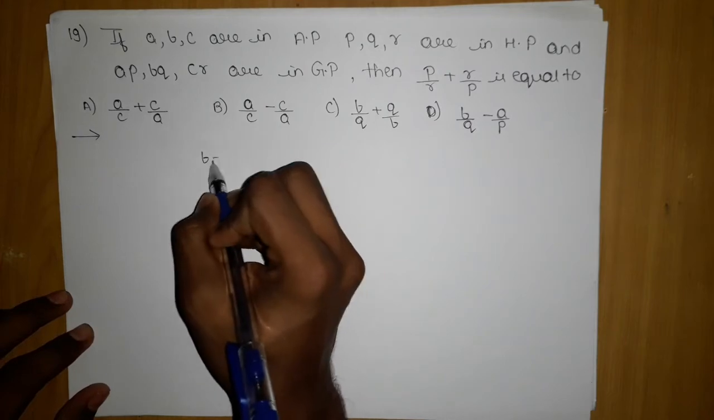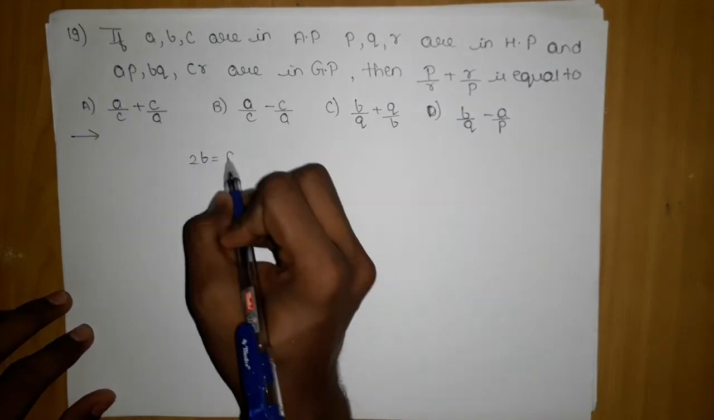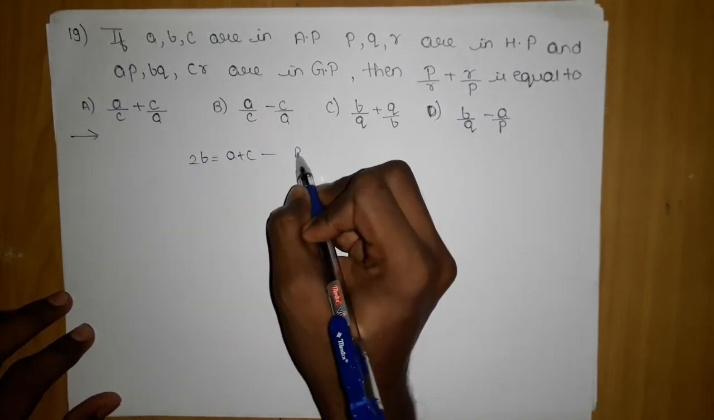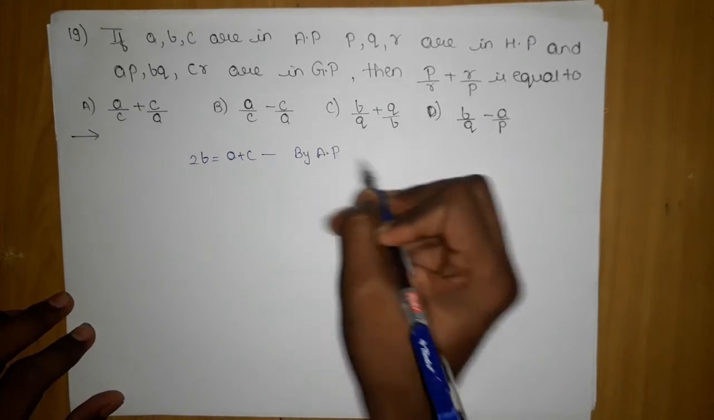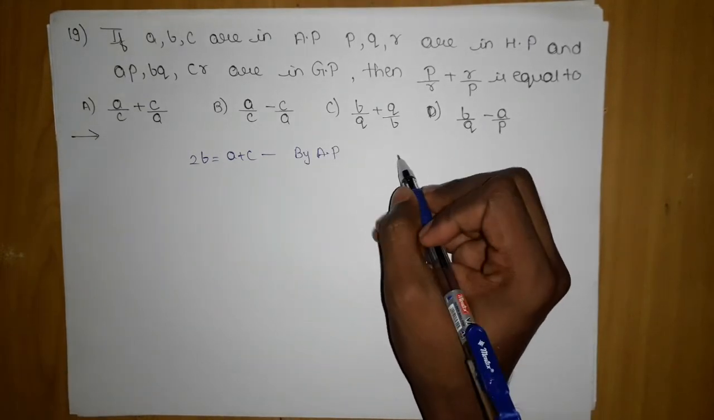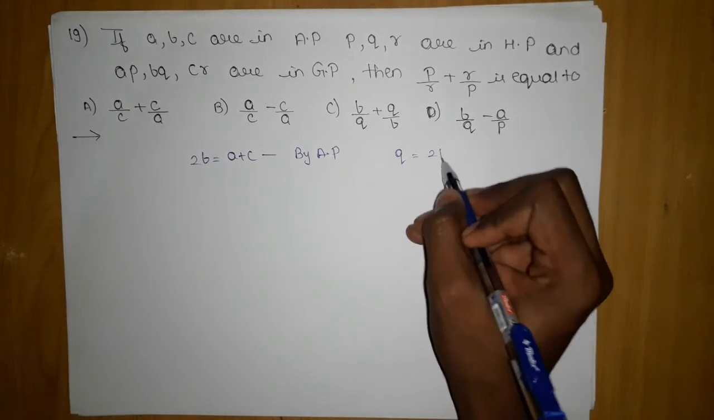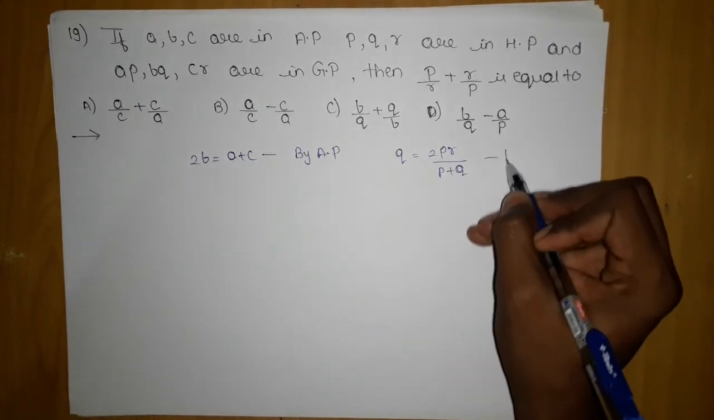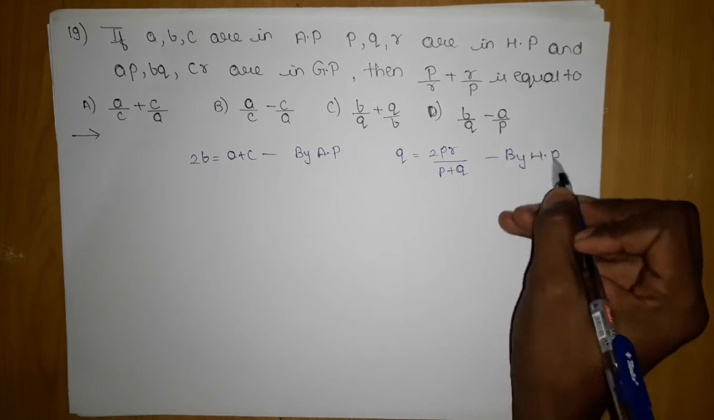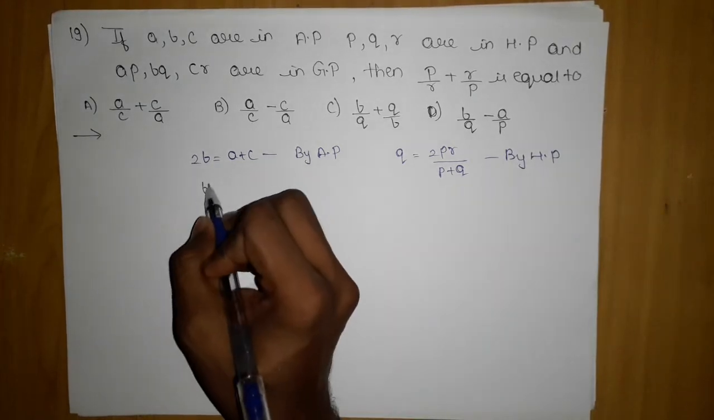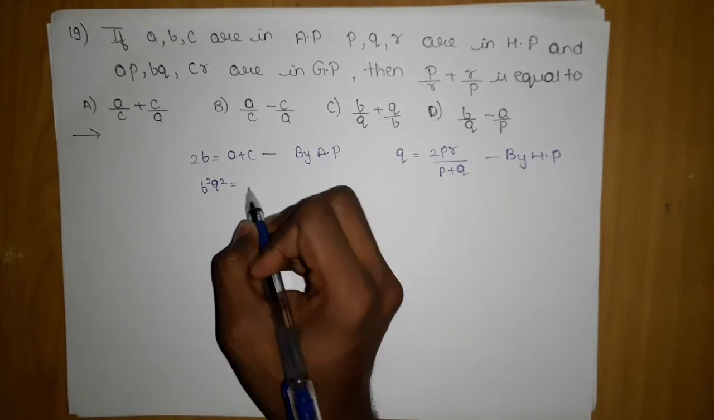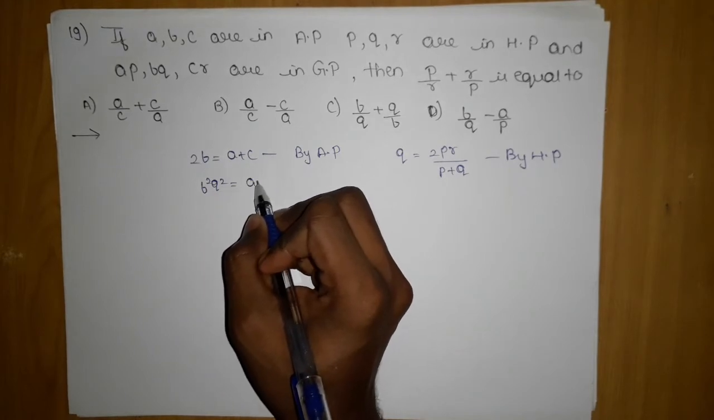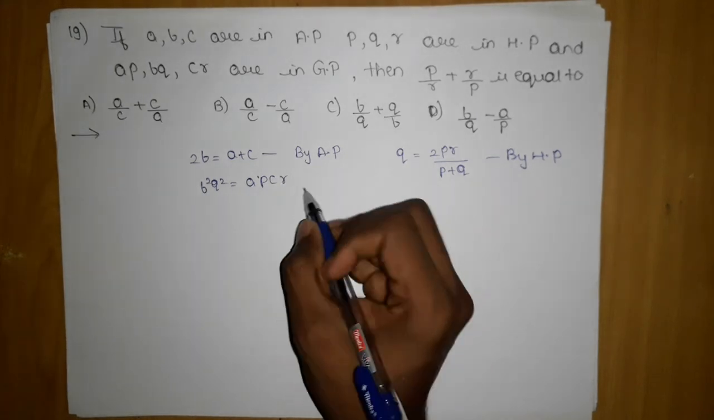We can write one thing by AP: 2b is equal to a plus c. First you should be ready with the AP, GP stuff. By HP, q is nothing but 2pr upon p plus r, and the GP stuff will be: b square q square will be nothing but ap cr, by GP.